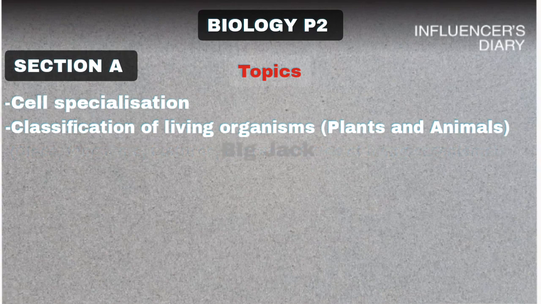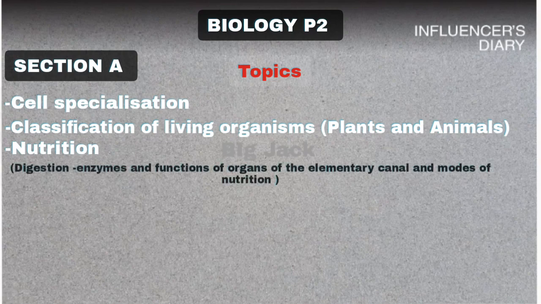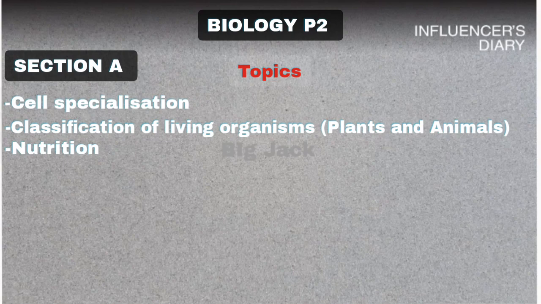Then the next one, nutrition. Here we are going to involve digestion. Under digestion, you need to know the different parts of the alimentary canal, their functions, and the enzymes which are secreted by different organs. Apart from that, know the different modes of nutrition, like saprophytic nutrition, symbiosis, and holozoic nutrition. You need to know them.